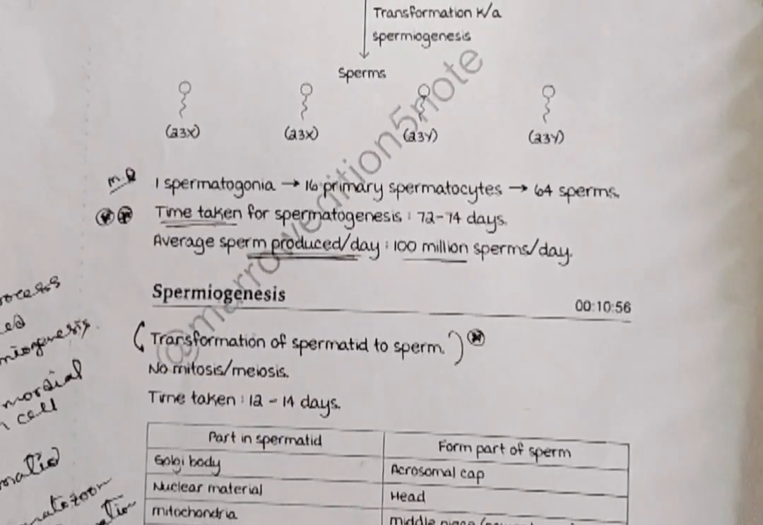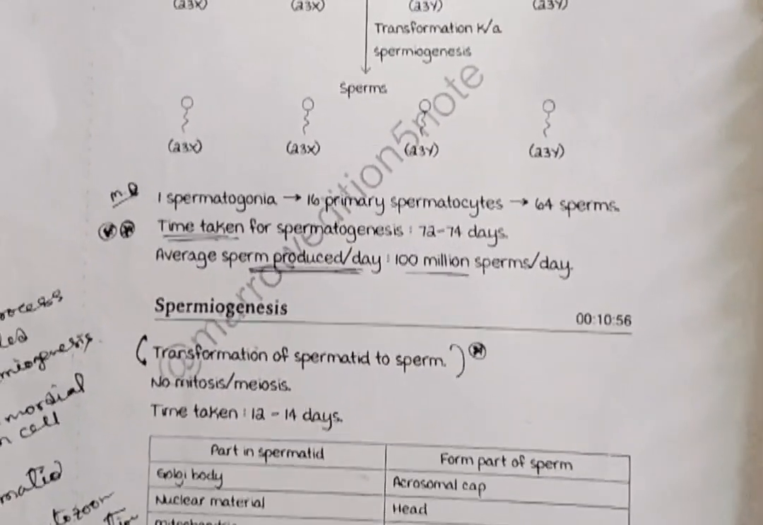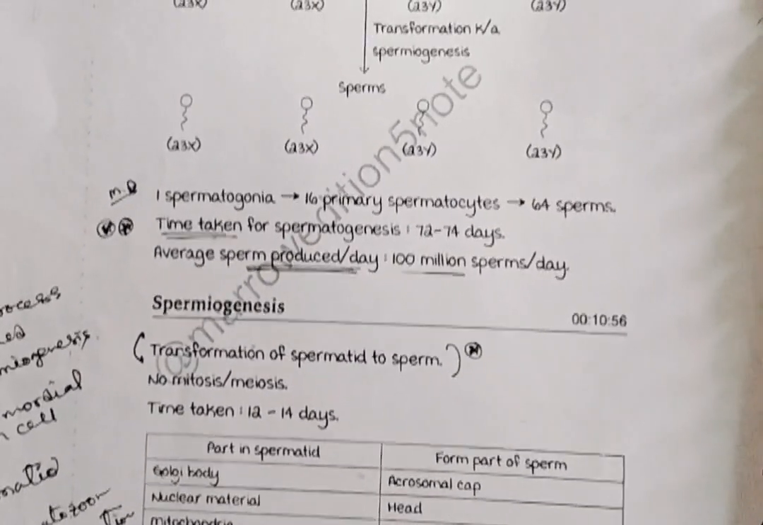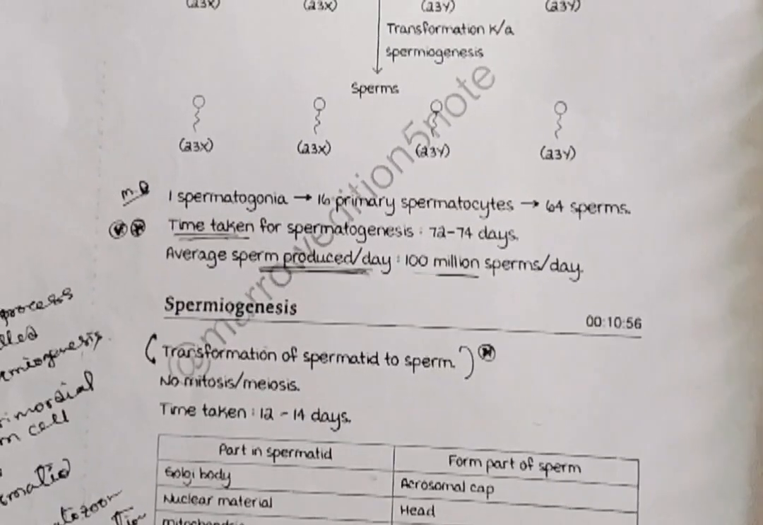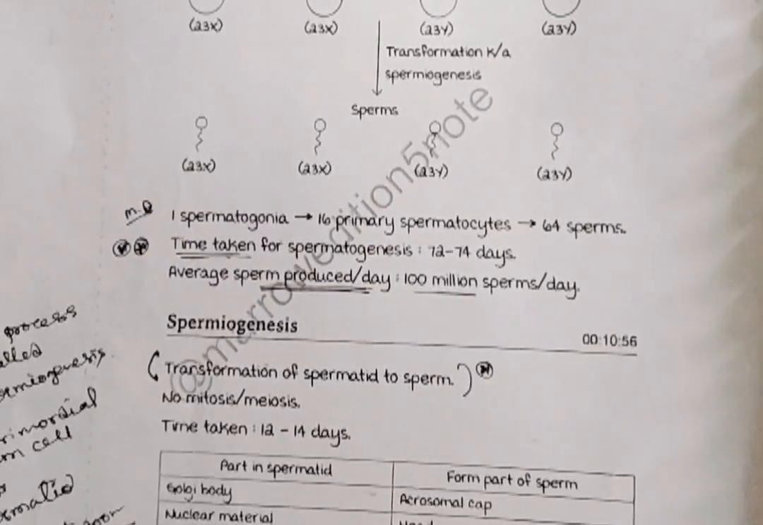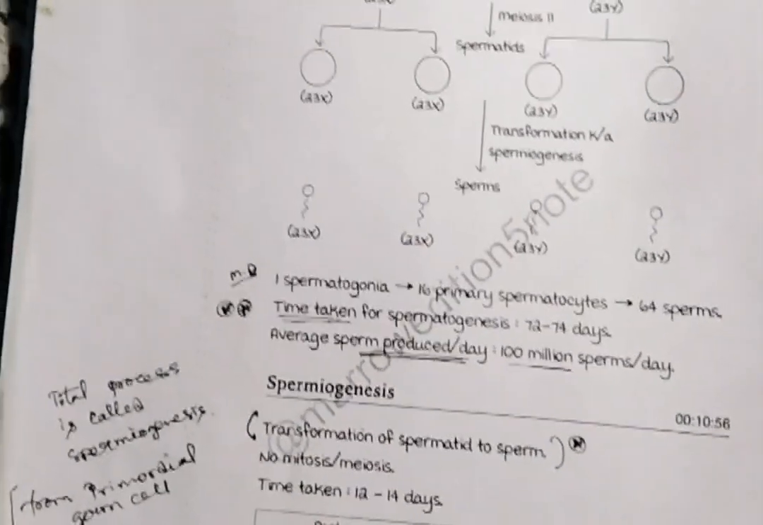Site of spermatogenesis: seminiferous tubule. Time of spermatogenesis: puberty onwards. Time taken for spermatogenesis: 72 to 74 days. Average sperm production per day: 100 million sperm per day. So,